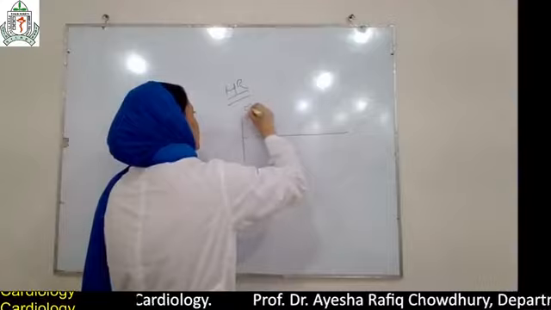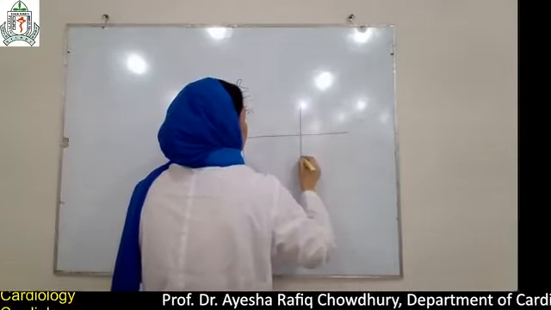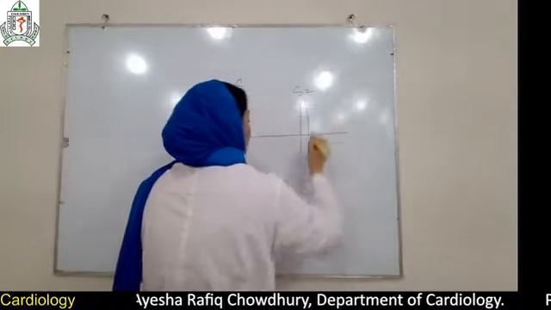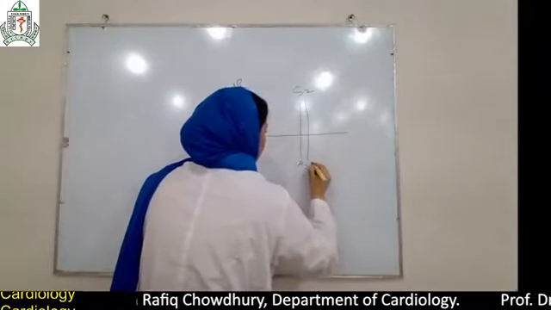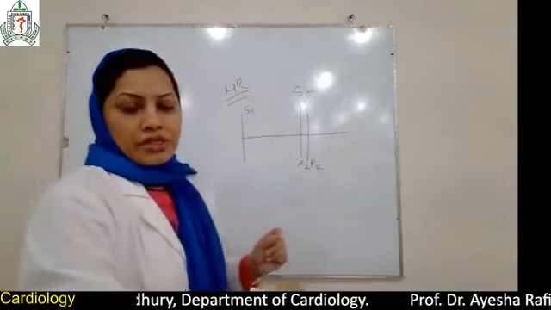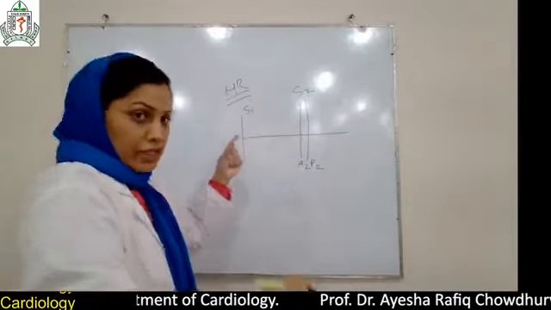S1, S2, it is A2, P2. S1 is soft. In mitral stenosis, S1 is loud, and in mitral regurgitation, S1 is soft.